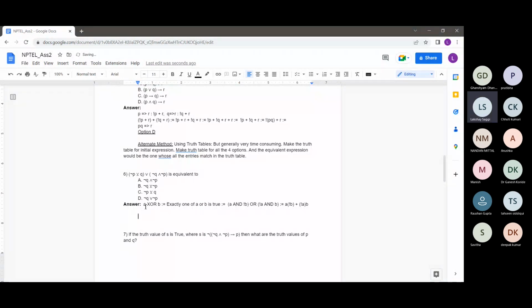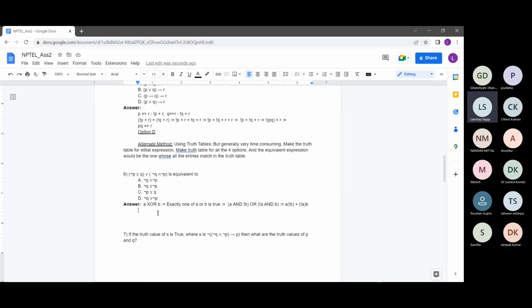So let's try to simplify this expression. Again, we can make truth tables for all the options and then compare the values, but that would not be very beneficial for our understanding. It's just a very mechanical method. So we'll try to resolve it by ourselves instead of relying on truth tables. So not P XOR Q. So A XOR B, I have written what this means: A times not B plus not A times B. So here A is replaced by not P and B is replaced by Q.